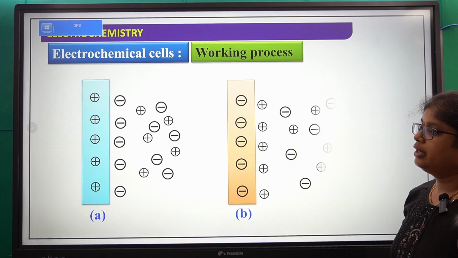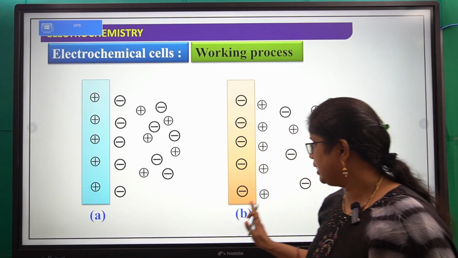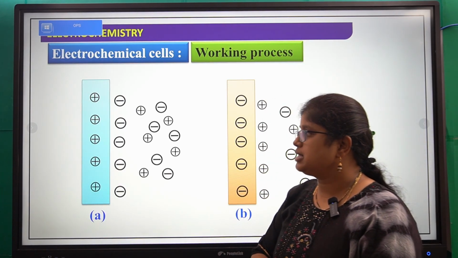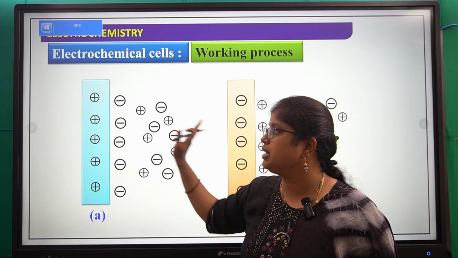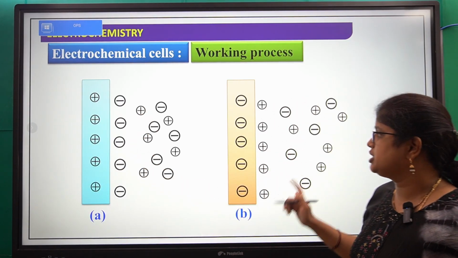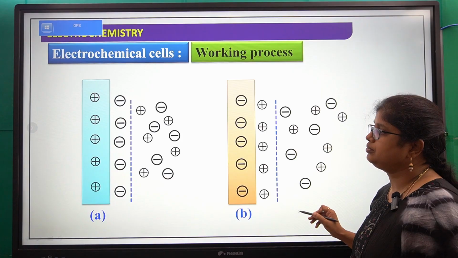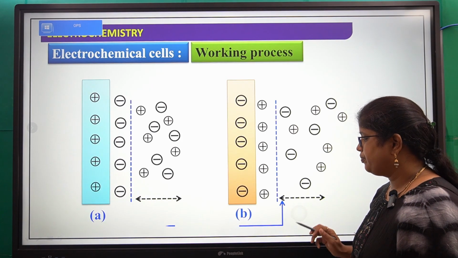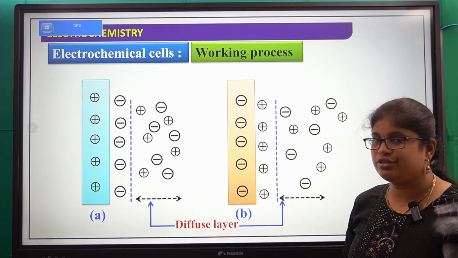Next here if we look at this, first one anode. Okay, next it is cathode. So at this anode, which potential is generated? Negative potential, because oppositely charged ions are reaching the surface. Here positively charged ions. So from here to here, what is that? Diffuse layer.